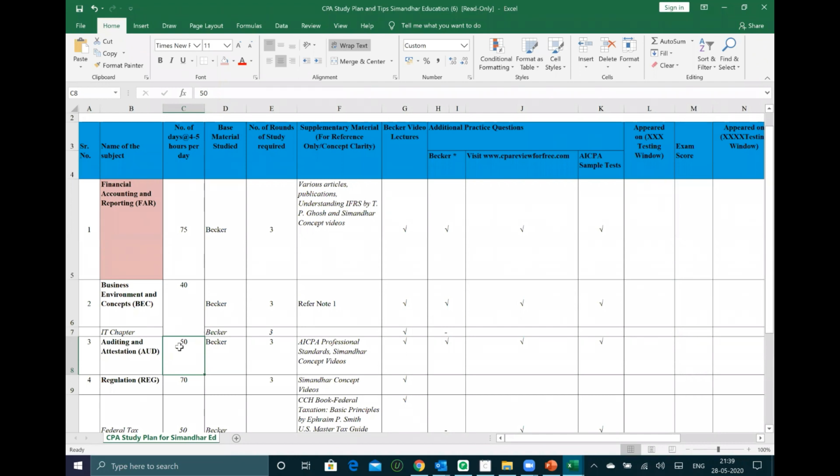Sir, how similar is audit to the CA Final audit syllabus regarding the standards? I think it is much similar to CA, but the problem here is MCQs. So that's why audit becomes one of the toughest sections among all of them, right?